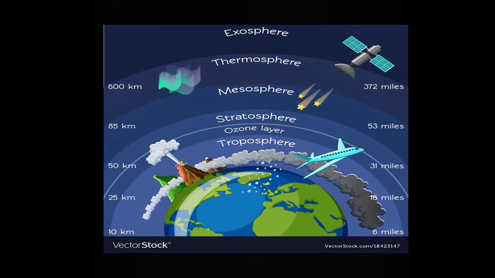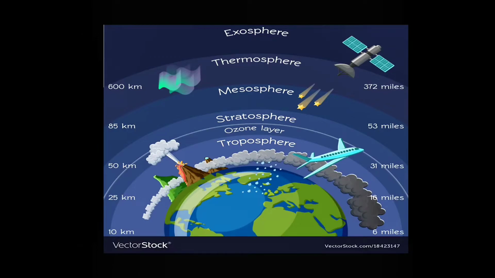Next we have thermosphere. The thermosphere starts just above the mesosphere and extends to 600 kilometers, that is 372 miles high. Aurora and satellites occur in this layer.